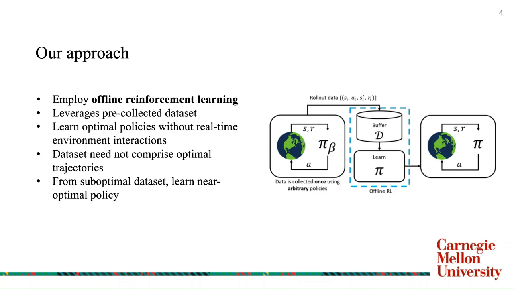Note that pi beta here is termed the behavioral policy, which could be any arbitrary method or heuristic used to collect the dataset, on which we train an offline policy that is referred to as pi.